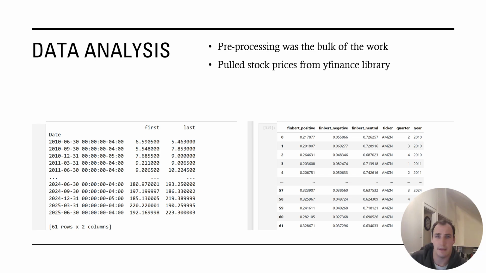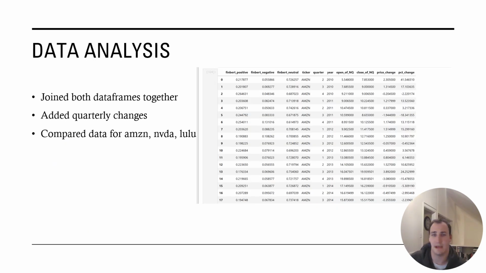In the next slide, you'll see I joined both these data frames together and then added some quarterly changes and compared the data for Amazon, NVIDIA, and Lulu. So you can see here in a nice data frame what quarter we're talking about, the year, the quarter open, the close of the quarter, and the price change.